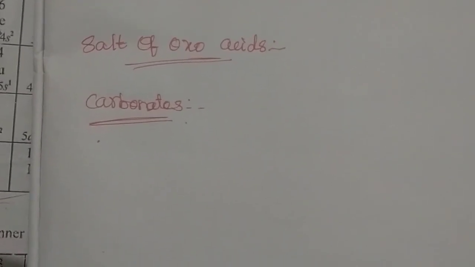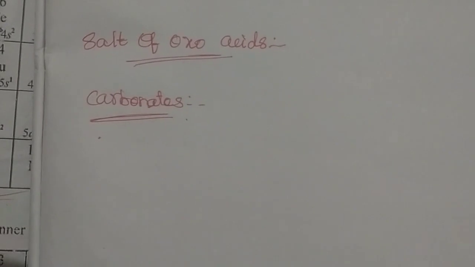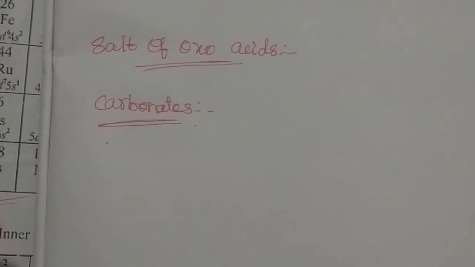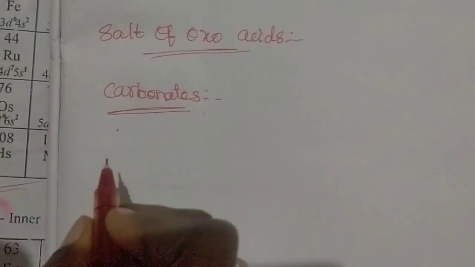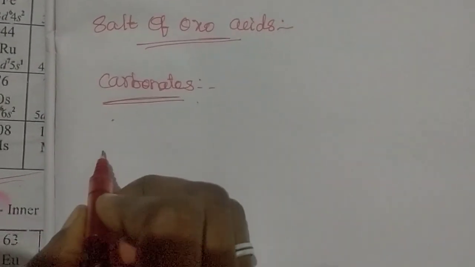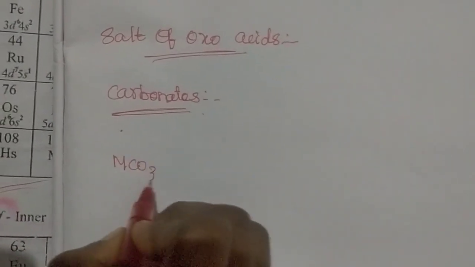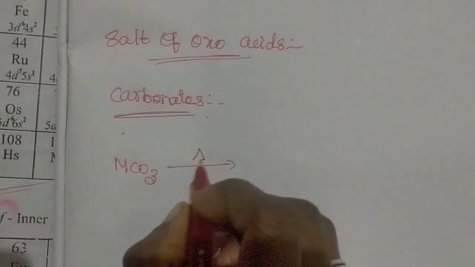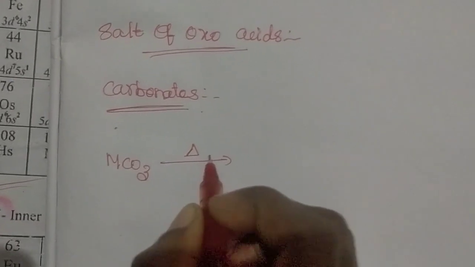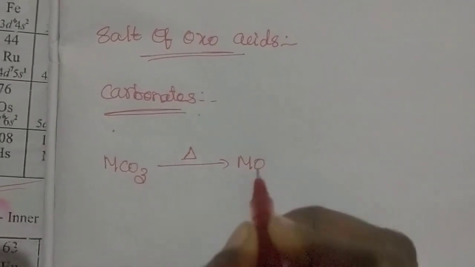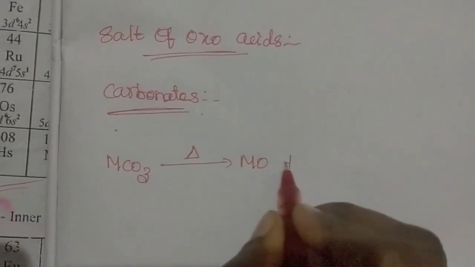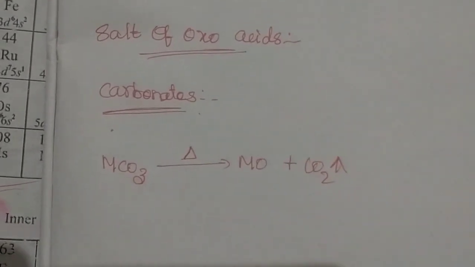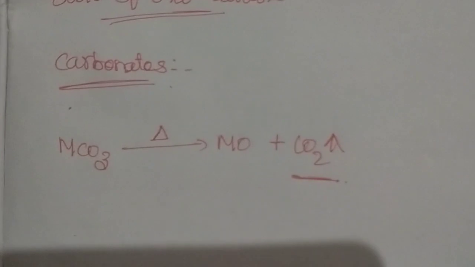They produce metal oxide as the major product and carbon dioxide as a byproduct. Metal carbonate is an oxo salt that undergoes decomposition by heating, forming metal oxide and releasing CO2 gas as a byproduct.